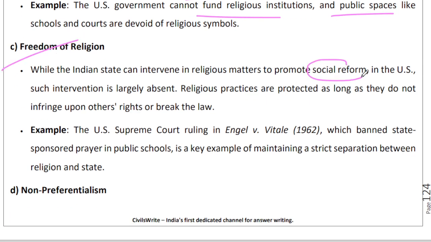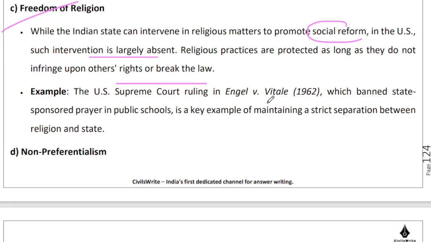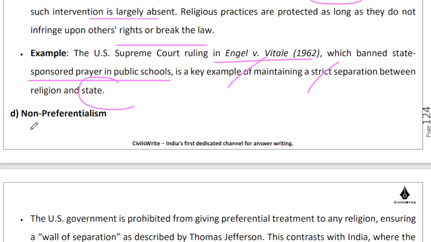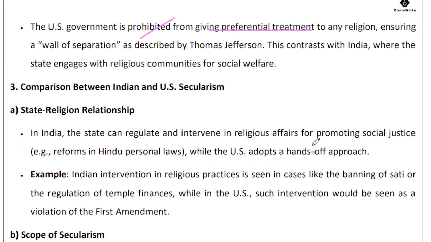In India, we can intervene in the name of social reform. In the US, such interventions are largely absent. Religious practices will be protected provided you are not breaking any law. For instance, in the US Supreme Court's ruling in Engel versus Vitale, it banned state-sponsored prayer in public school. That's an example of maintaining a strict separation between religion and state, the state being the public schools. There is non-preferentialism: the US government is prohibited from giving preferential treatment to any religion. So there is a wall of separation.